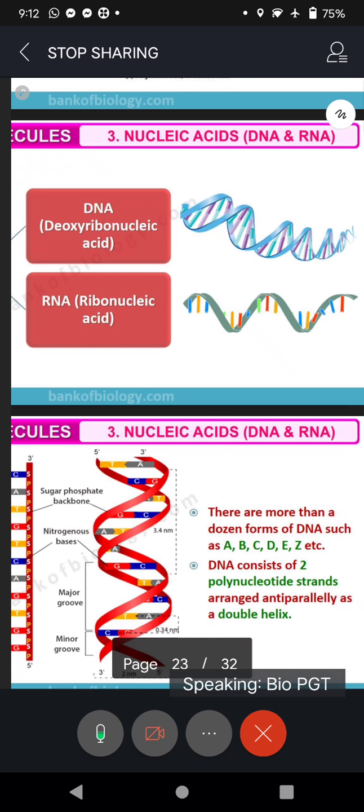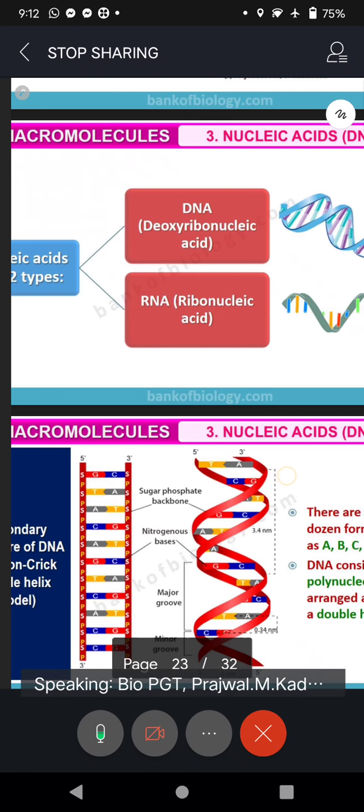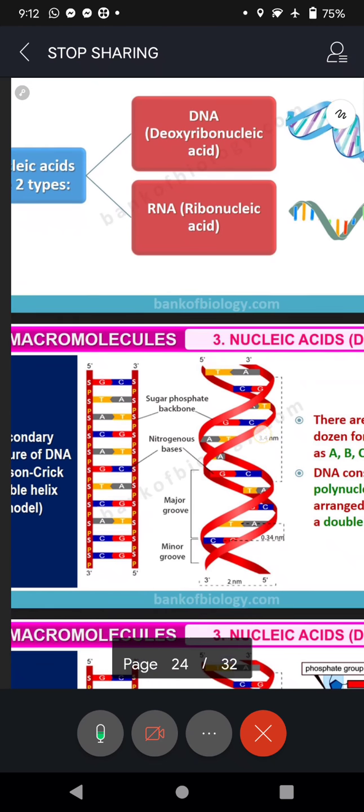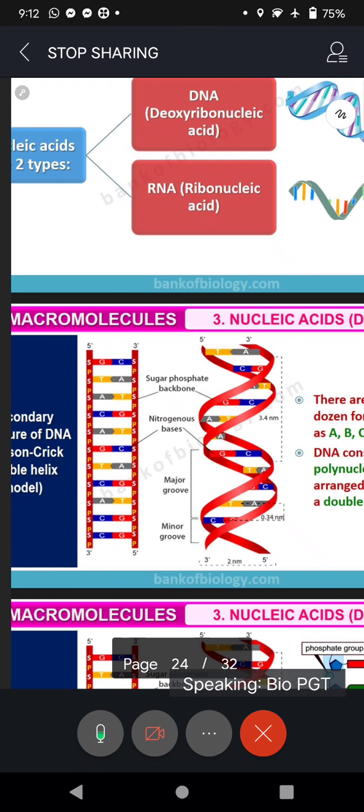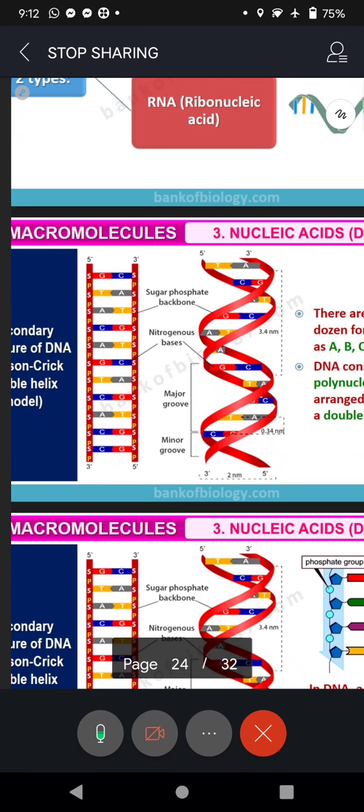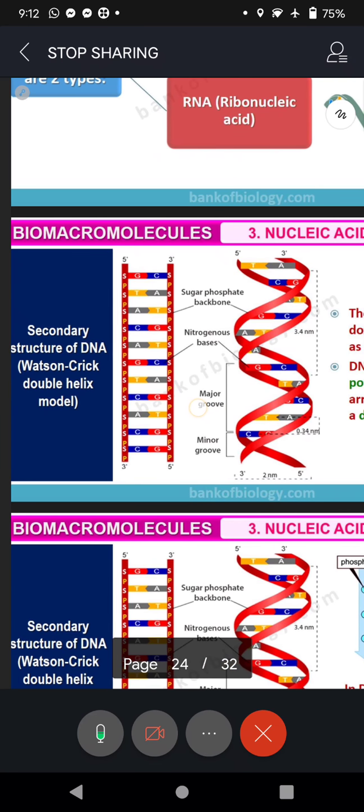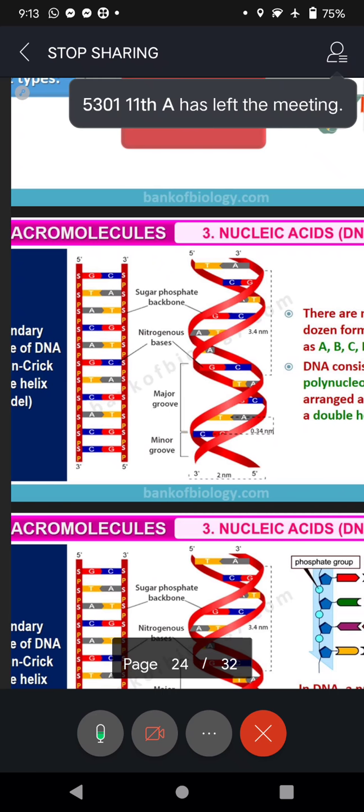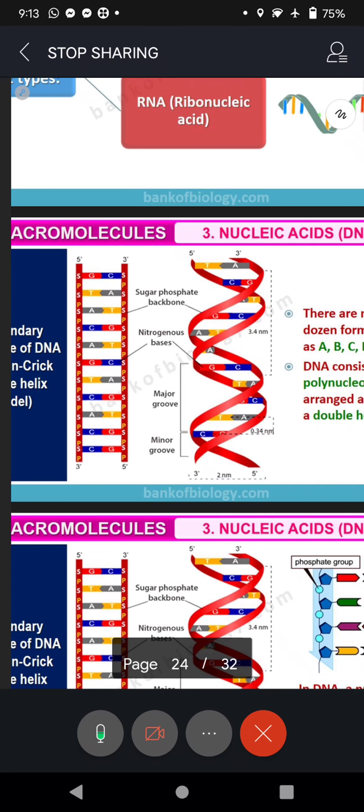So DNA is like a ladder. You can see here. Now one side Raghavendra is holding, the other side our Mahesh is holding. Now turn them, twist them, you get this structure, double helix. Understood?